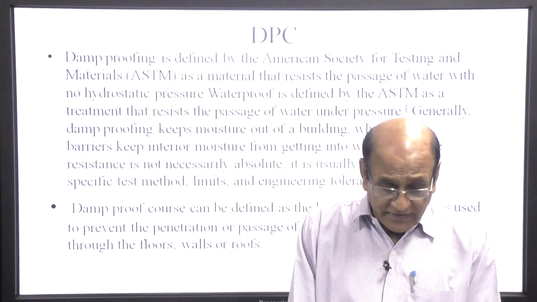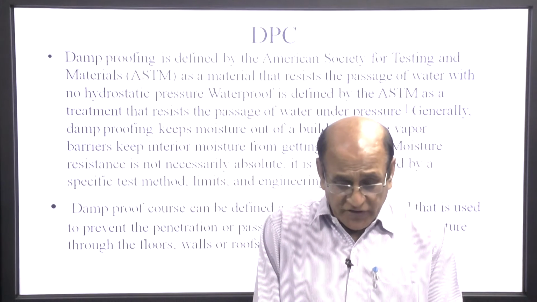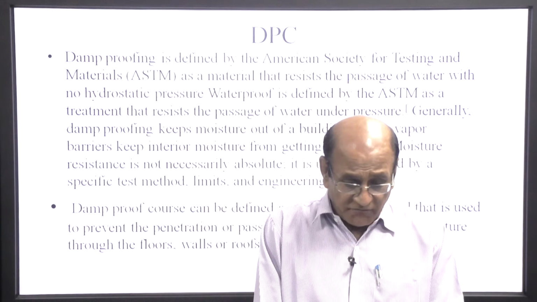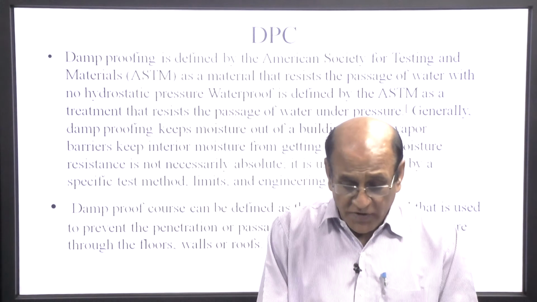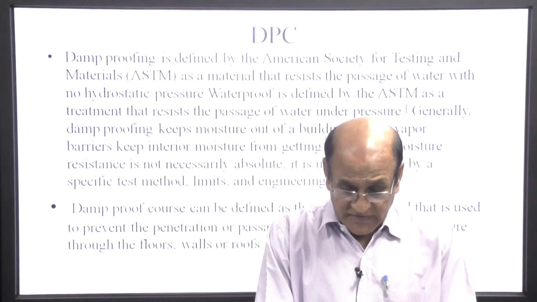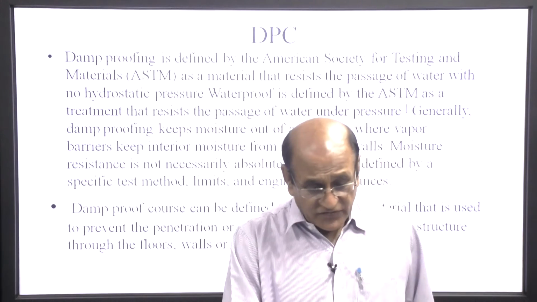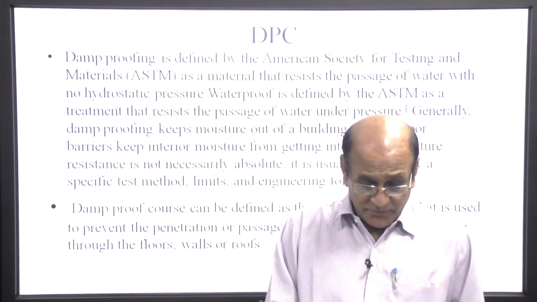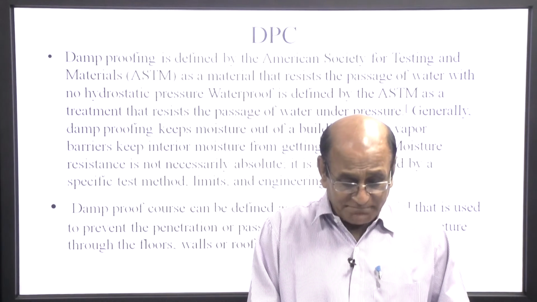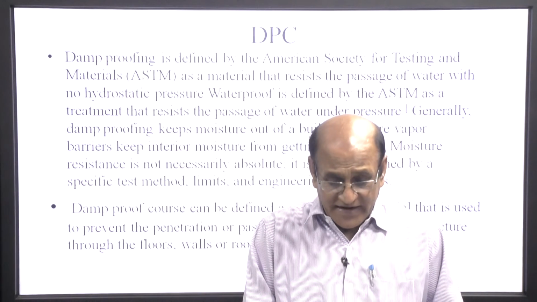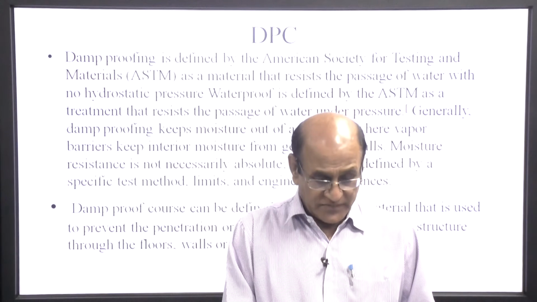Generally, damp proofing keeps moisture out of the building, whereas vapor barriers keep interior moisture from getting into the walls. Moisture resistance is not necessarily absolute. It is usually defined by the specific test method, limits and engineering tolerance.